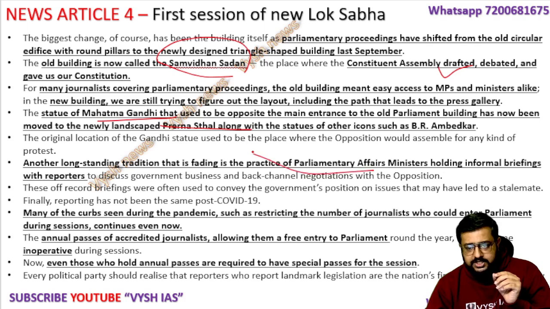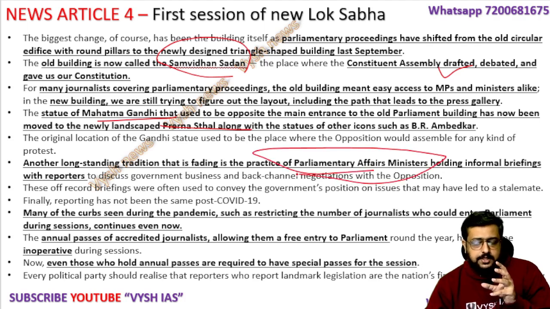there used to be a procedure where the parliamentary affairs minister would give a briefing to the reporters and journalists inside the parliament. Now, because of safety and also these other things, after COVID, after the pandemic, they have restricted that also, the number of reporters who can enter the parliament. Okay, for that there will be a separate press gallery kind of thing, but because it's a new building, they